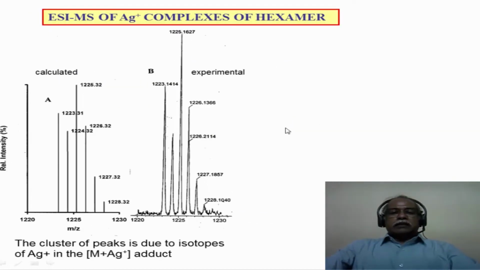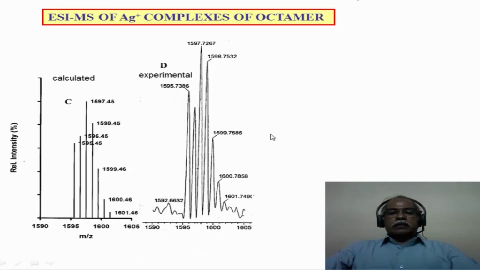What you are seeing here is the experimental spectrum showing the isotope distribution because of the silver isotopes that are present in nature, and this is a calculated spectrum. You nearly have a one-to-one match of these two spectra in terms of the m/z values as well as the relative intensities of the ion peaks that you see in the spectrum. This is for the hexamer molecule. The octamer molecule was also analyzed that way.